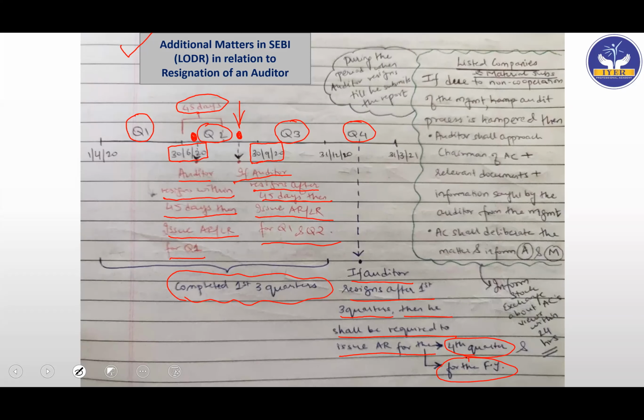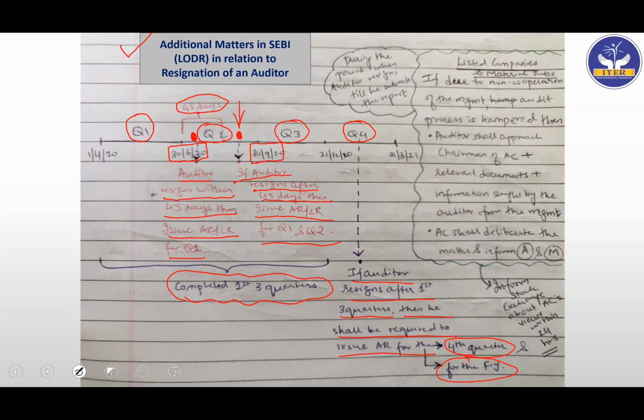So now unnecessarily when he resigns, the new auditor will have to come in again: knowledge of the client's business, test of control, test of details, analytical procedures. All this will go on again and again. So they are saying that if the auditor has completed first 3 quarters and if he's resigning in the fourth quarter, then the auditor will have to compulsorily submit the audit report for the fourth quarter as well as for the financial year. Easy, simple logic, very simple to understand.